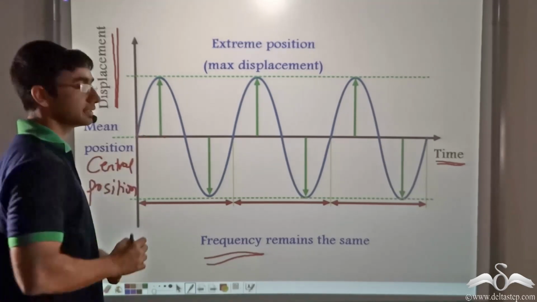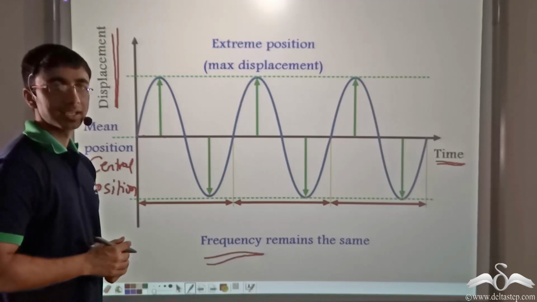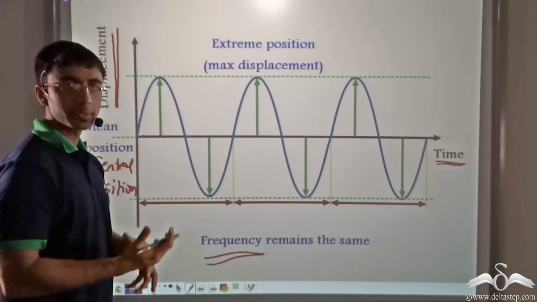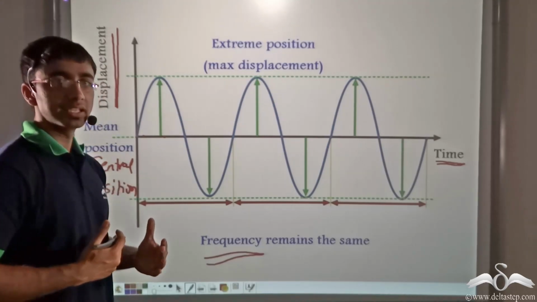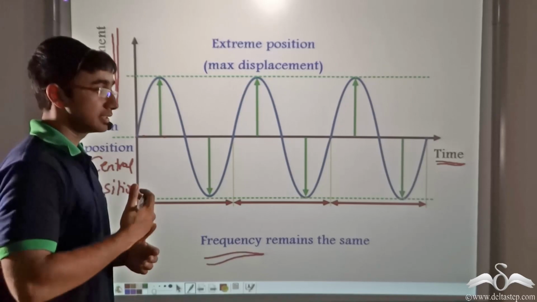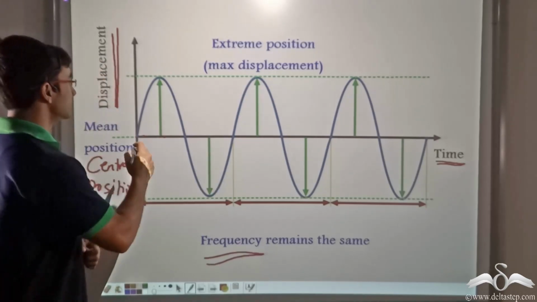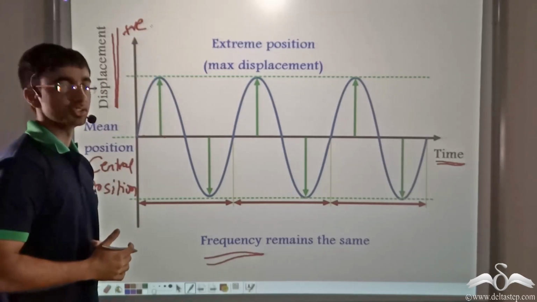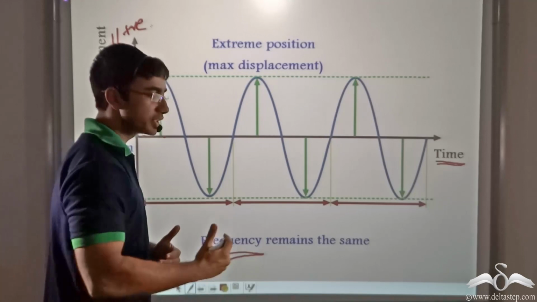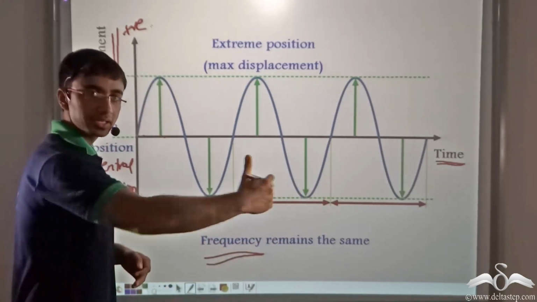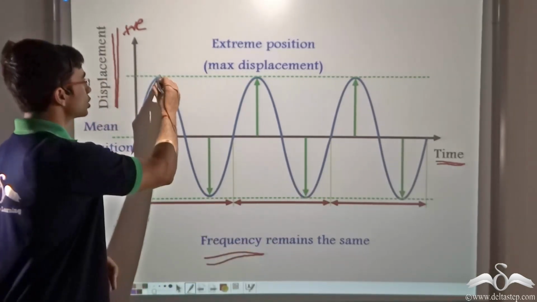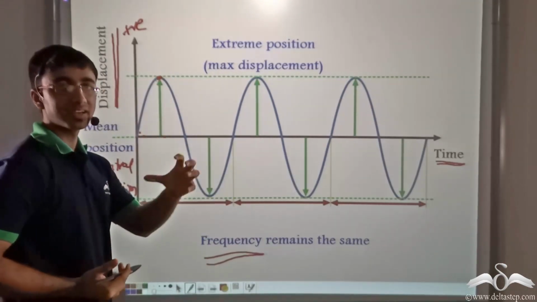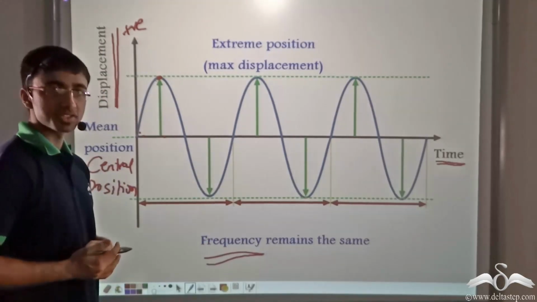So let us say at this point, the body is set into vibration and it is moved by applying a force. Immediately the body will start vibrating and start moving in the forward direction. Now this forward direction is conventionally taken on the positive side of the y-axis. So this body continues moving until a certain point in the forward direction, and it stops at a particular point. From this point, the body will have a tendency to move back to its mean position.